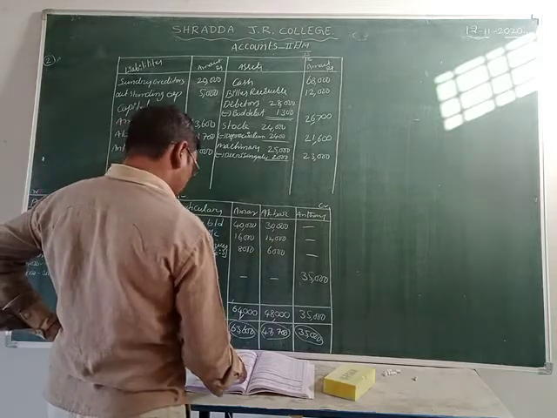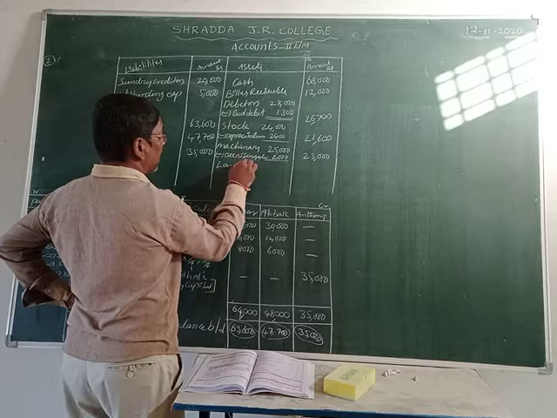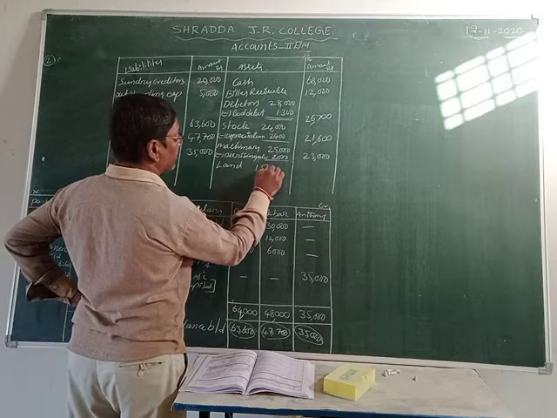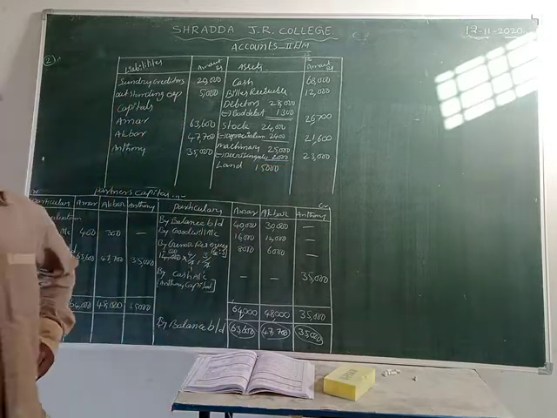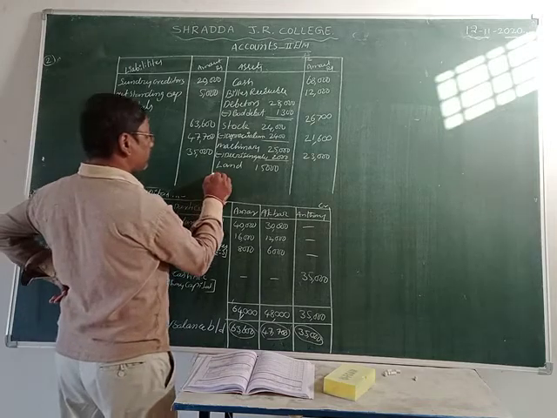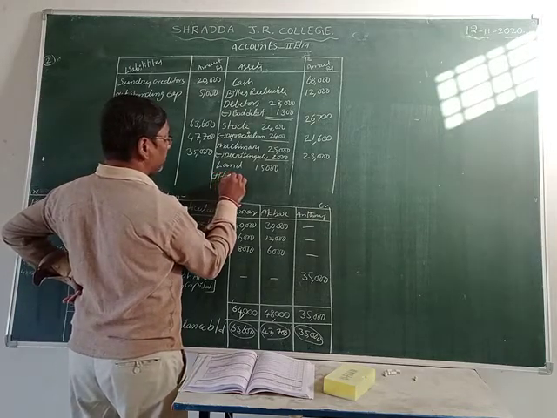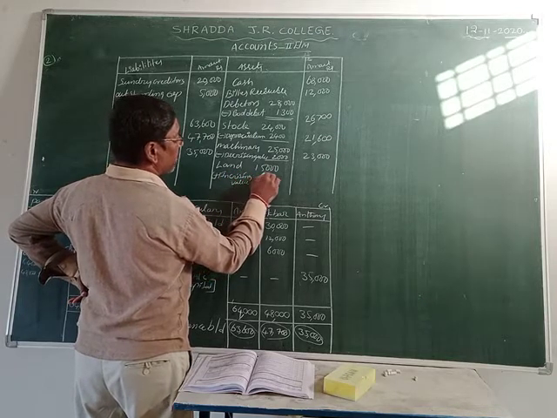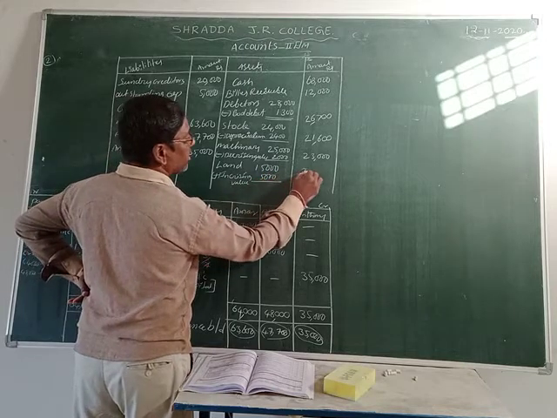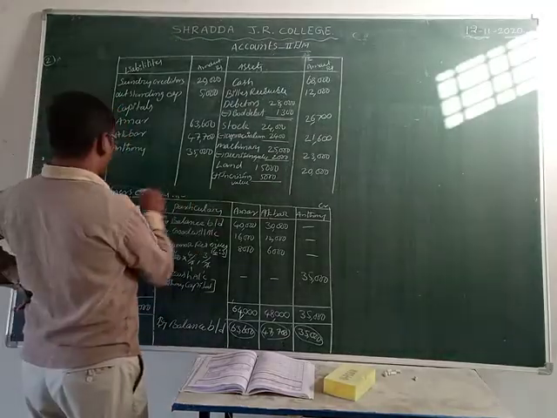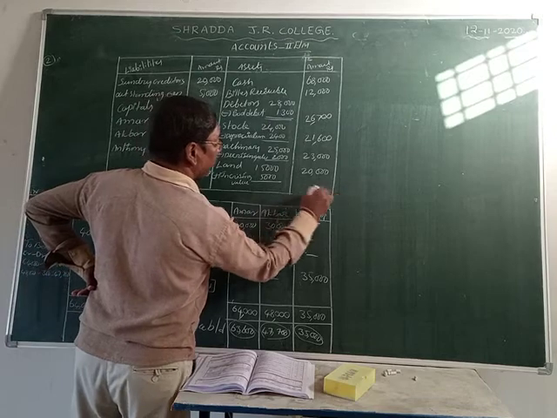Next one is land. Let's take land. What land value is given? 15,000. This land value increased this year. How much did the value increase here? 5,000 rupees. Let us write down plus increasing value, that is 5,000 rupees. Now what total amount stands here? 20,000. Now let us see the total of the balance sheet.